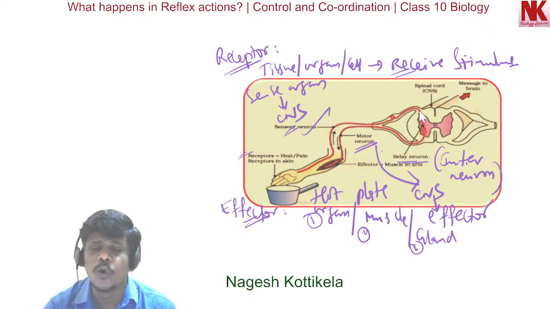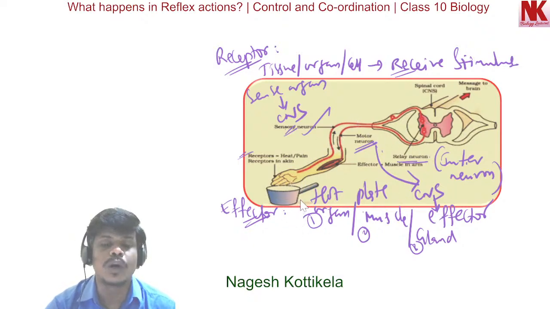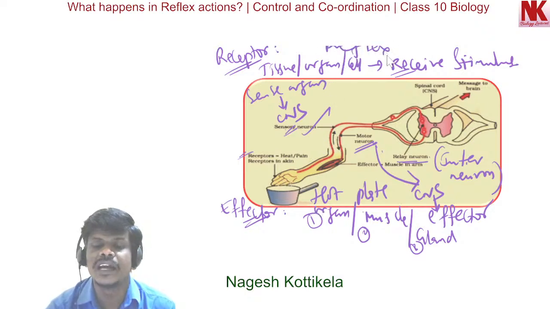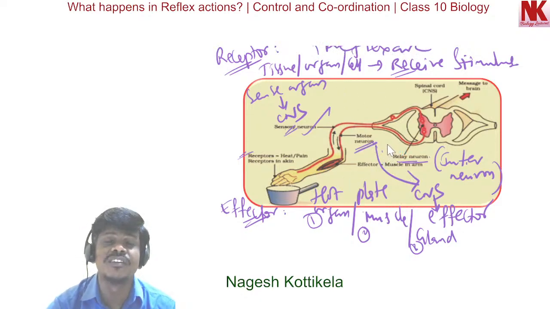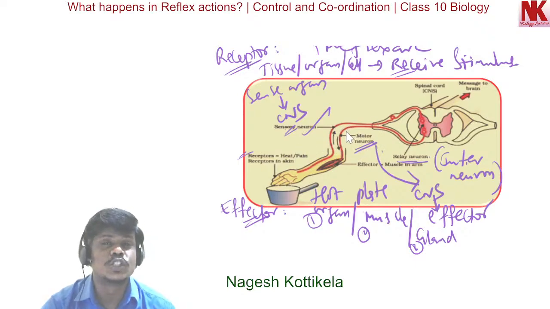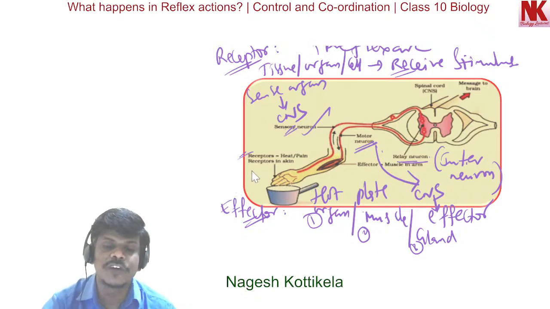So this whole pathway is what we call the reflex arc. This pathway is the reflex arc, and it is seen during reflex action. And here the order is very important for exams. I repeat the order once again. First, number one, receptors receive the stimulus and generate the appropriate sensory impulse. Then the sensory neuron is second.